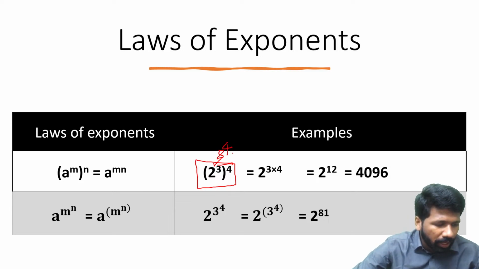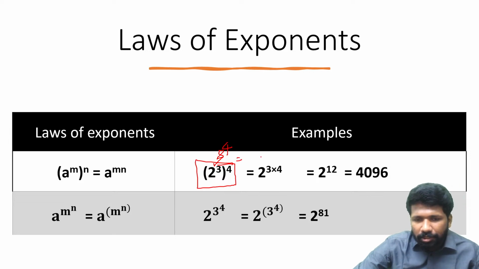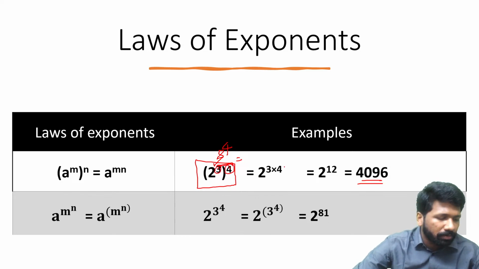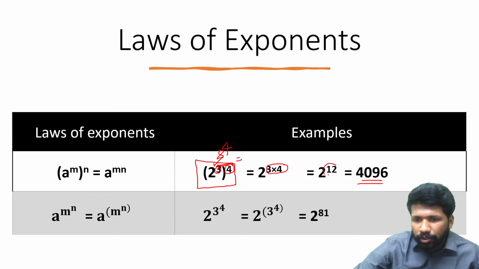2 raised to 3, the whole raised to 4. 8 raised to 4 means 8 into 8 into 8 into 8. When you calculate it, you will get 4096. Another shortcut way is, when there is a bracket, you can multiply what is there in the powers. 3 into 4, you just multiply. 3 into 4 is 12. So 2 raised to 12, if you calculate also, that will be 4096.